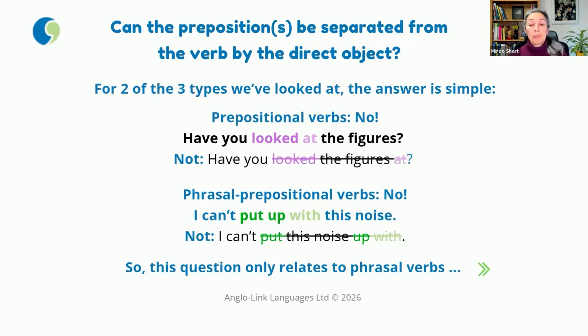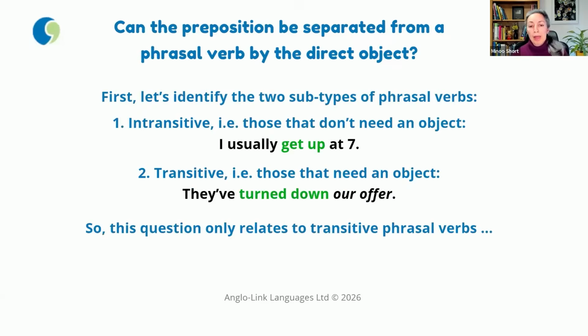It's, I can't put up with this noise. We will never say, I can't put this noise up with. You know, that just doesn't sound right. So for 2 types, the answer is clear and straightforward. So this question about can we separate the verb from its preposition only relates to phrasal verbs, right? Now, but first we have to identify the two subtypes of phrasal verbs. We have transitive and intransitive phrasal verbs.